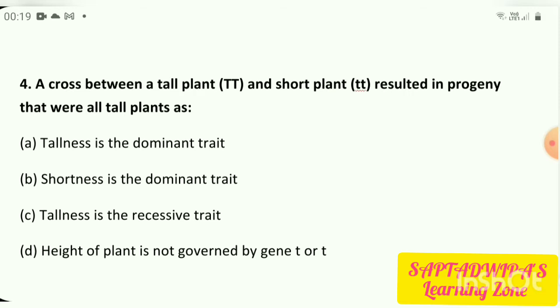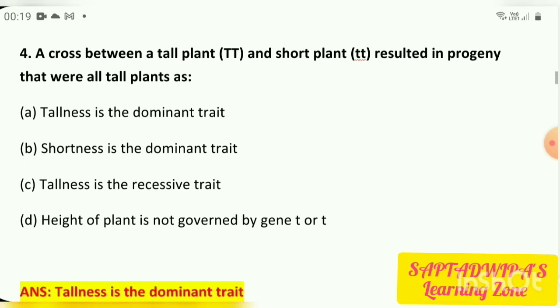B will not be the answer. Why? Because shortness is the dominant trait, it's given. If shortness would have been the dominant trait, then the progeny would have produced what? Dwarf plants. But here in the progeny, tall plants were produced. So obviously tallness is the dominant trait would be our answer.